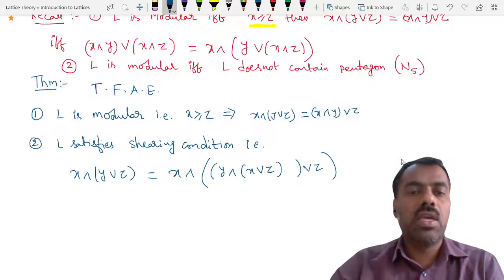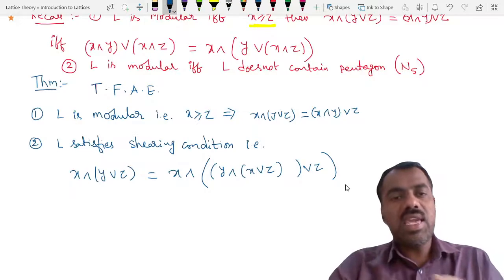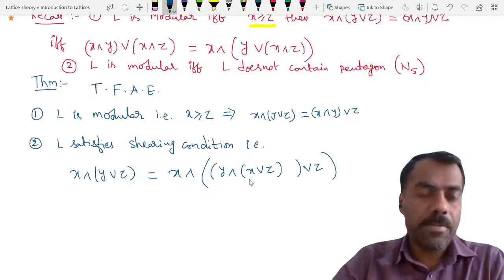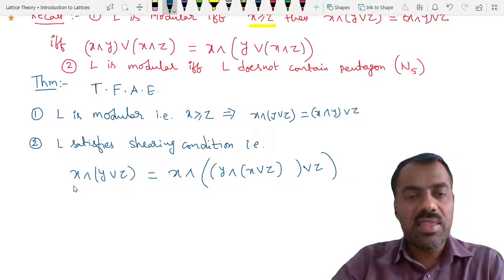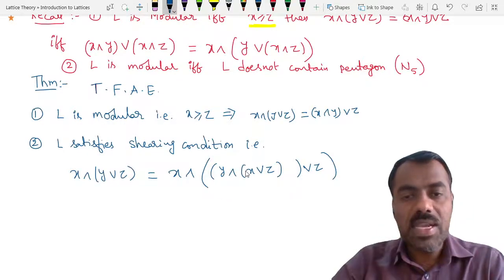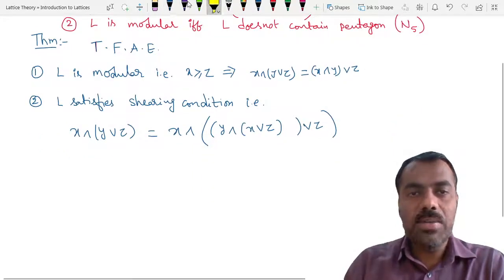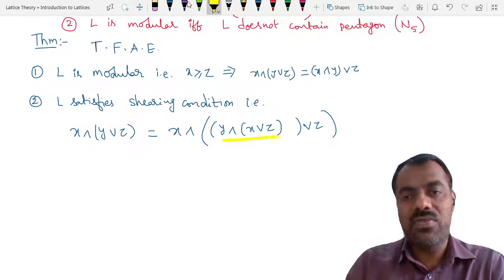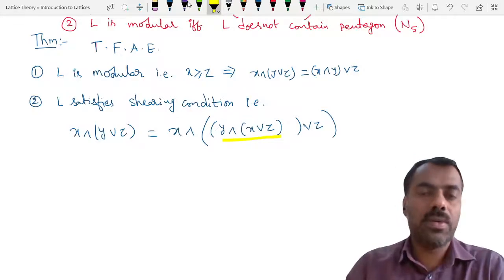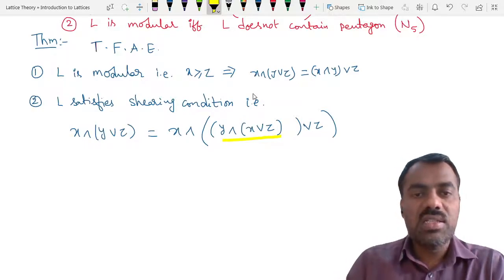So this shearing condition also doesn't require any condition on x and z. Take any x, y, z, then x meet y join z is same as x meet, where in place of this y, you can replace it by y meet x join z. Is that clear? That is called the shearing condition.